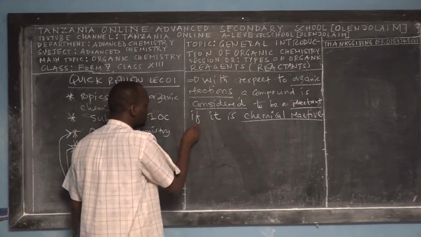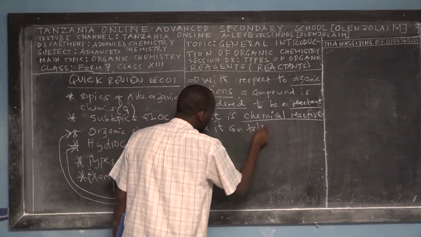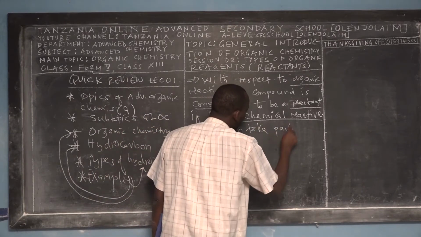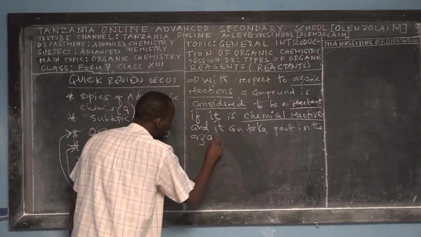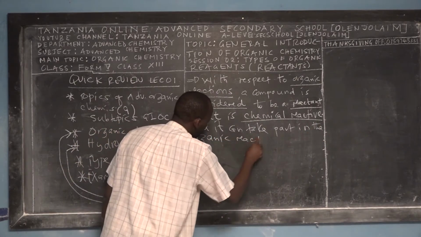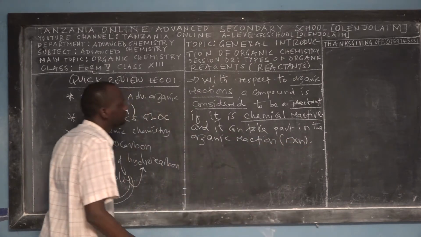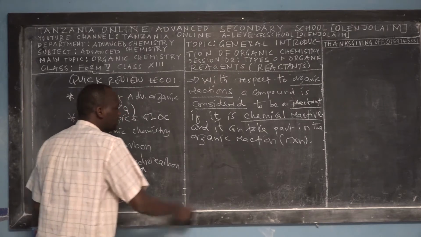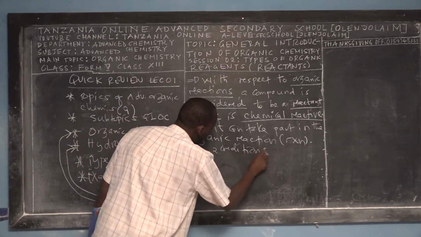That's the first condition. And it can take part in the organic reaction. So we have two conditions required.